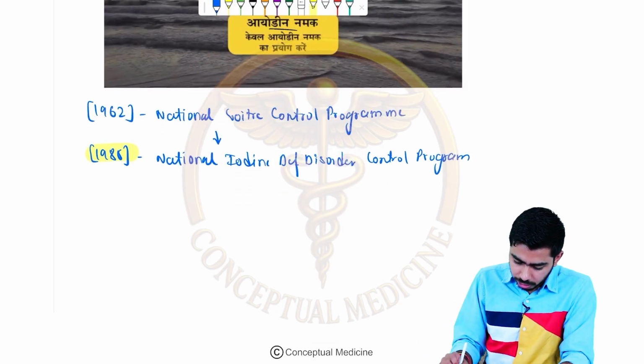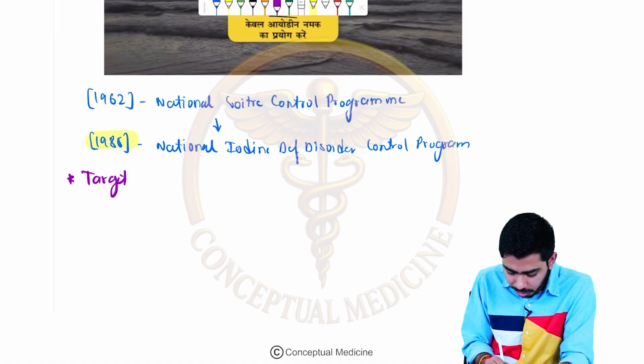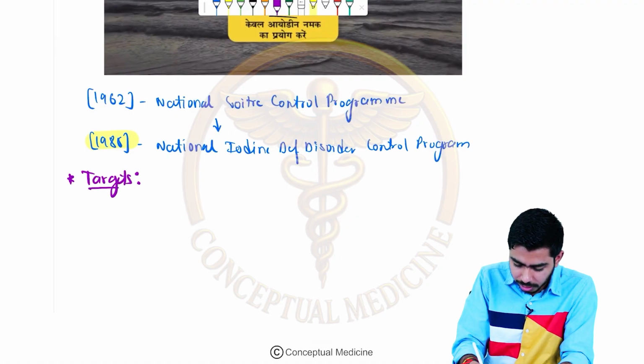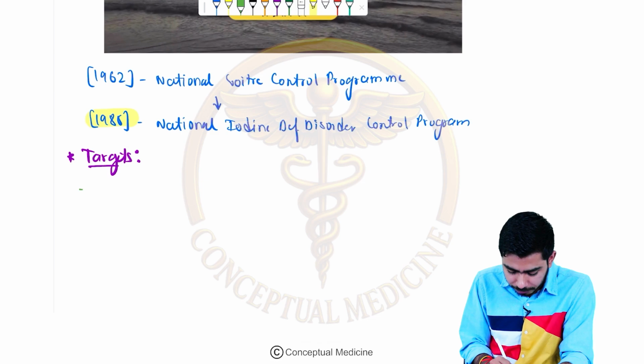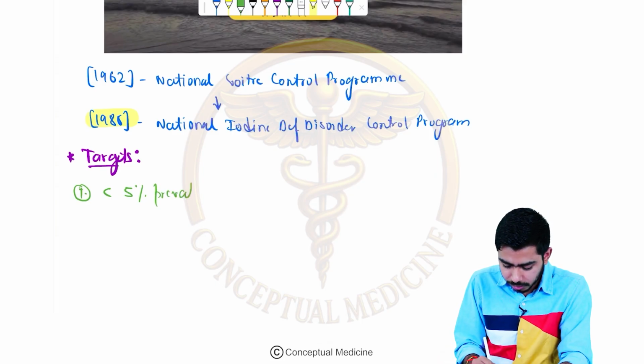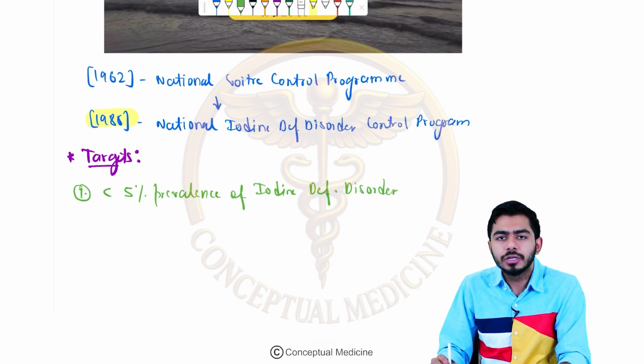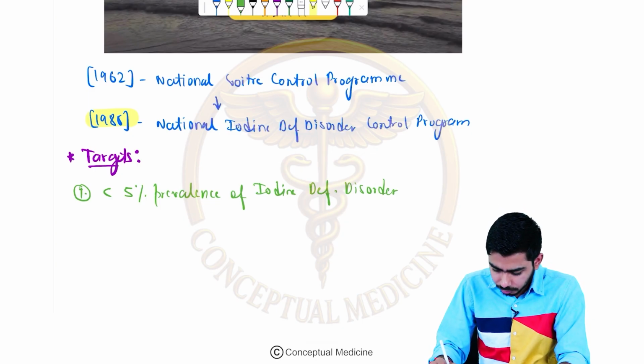Now there were some targets in our mind regarding this program. The targets are very simple to understand. First target: less than 5% prevalence of iodine deficiency disorder in children, I mean in the age of around 10 to 14 years.